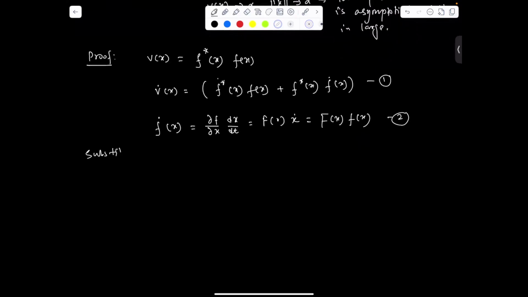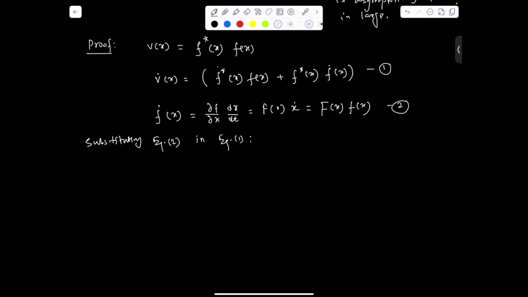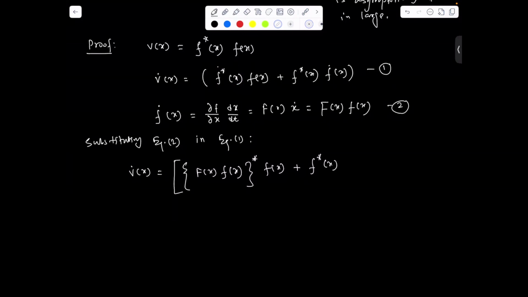Substituting equation 2 in equation 1, we have V̇(x), we can write f*(x) F(x) f(x), and in place of this part we can write the expression with f(x), plus f*(x) F(x) f(x).